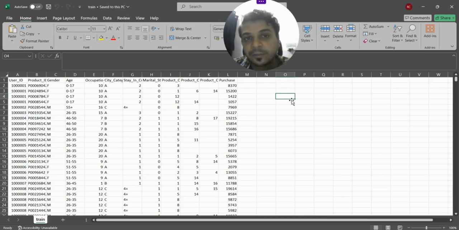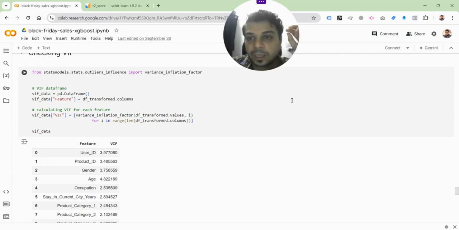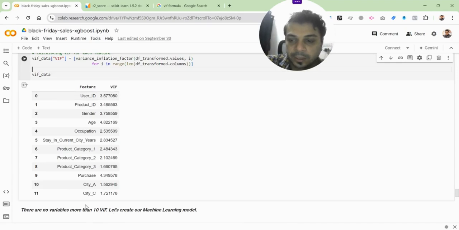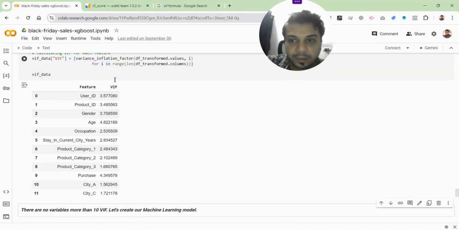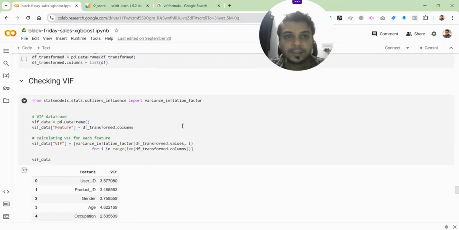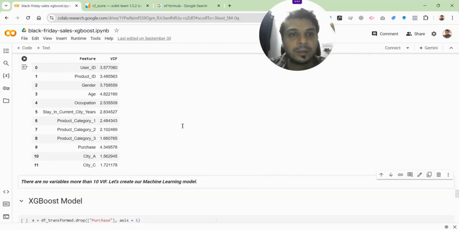So if they have some sort of dependence, then you have to figure that out, and you can do that using something called the variance inflation factor. As you can see, there are no variables greater than 10 when it comes to VIF. So in the feature selection process, we did one thing already: we saw correlation. The second step is VIF. There can be other things also, right? But we are only focusing on the most important things here. So there's no significant multicollinearity in the data set, which is a good sign, meaning that we can keep all of these for analysis.